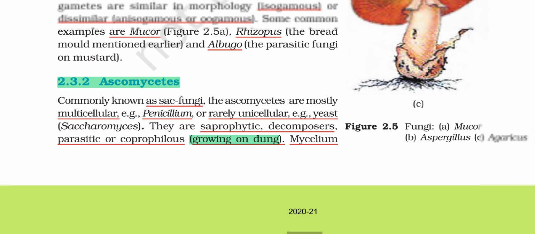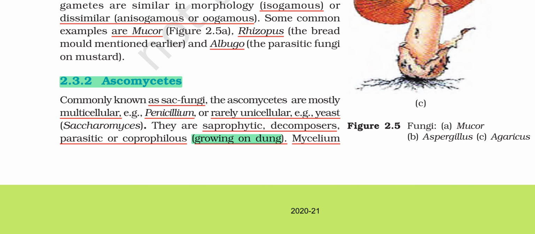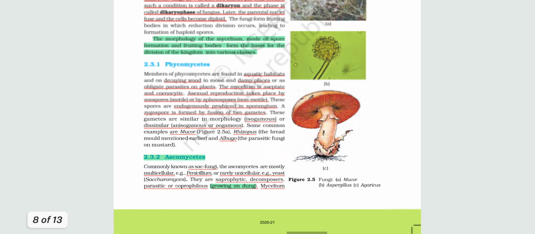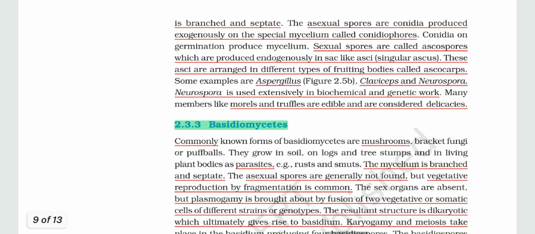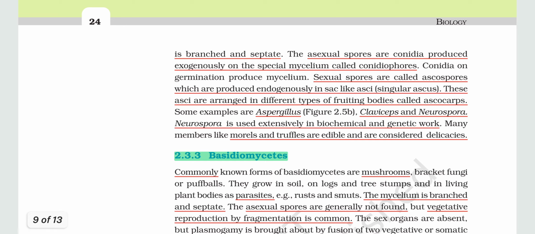Okay. The most important point over here is they are saprophytic. They may be saprophytic, decomposers, parasitic, or coprophilous. That means growing on dung. Then mycelium is branched and separate. Branched means they have many branches. If we take one mycelium as the main axis, then the main axis has many branches in it. So they are branched and separate. That means they have compartments.